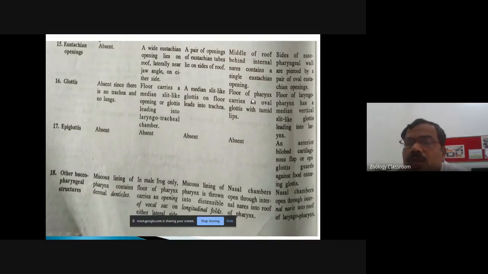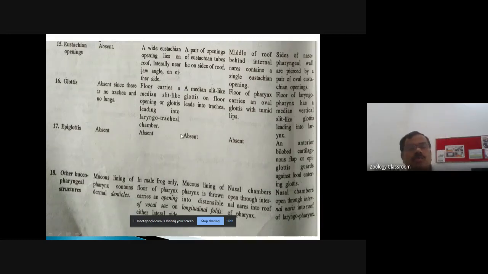In birds, the floor of the pharynx carries an oval glottis, and it is also provided with some lip-like structure. While in the rabbit, floor of the laryngopharynx has a median vertical slit-like glottis, which is leading into the larynx.